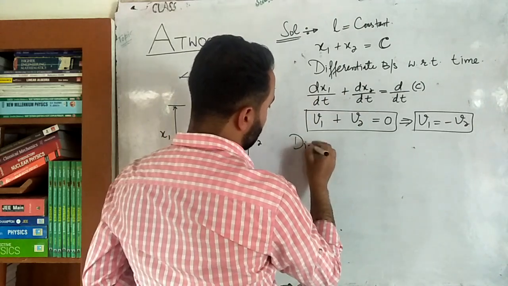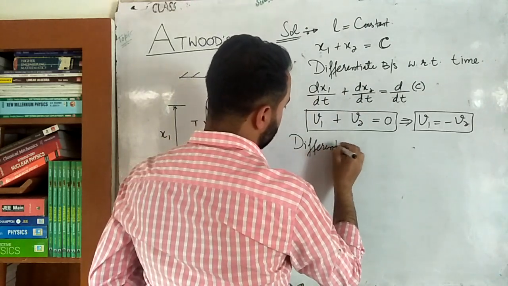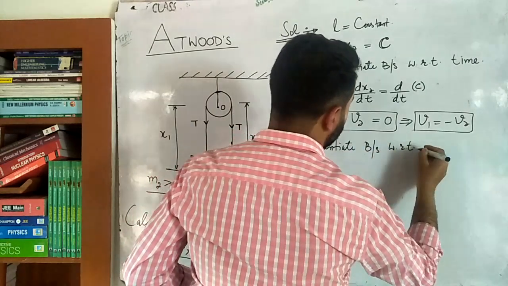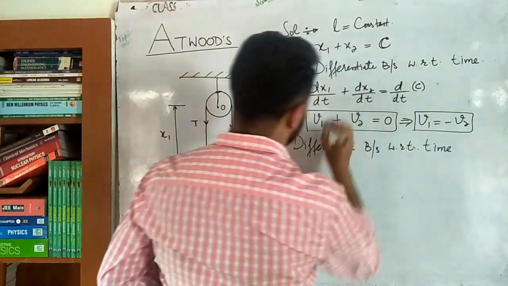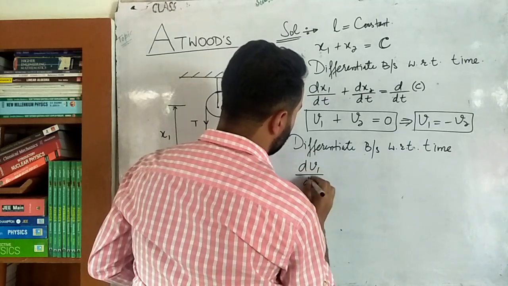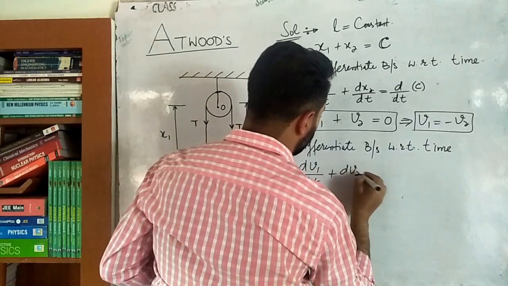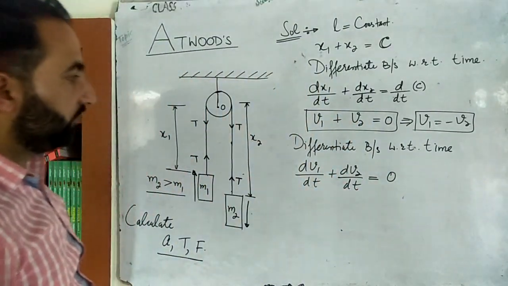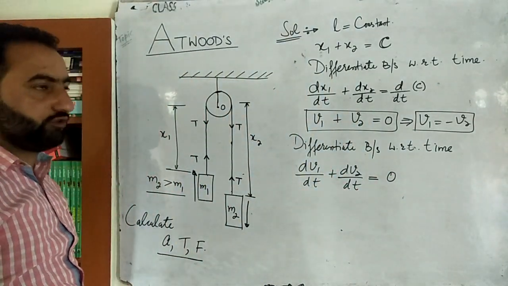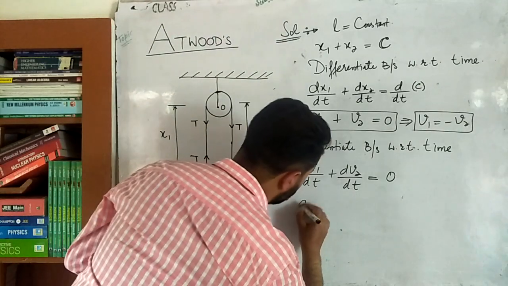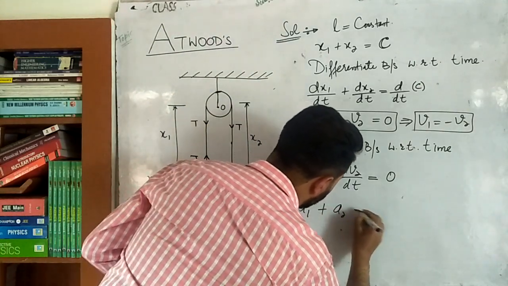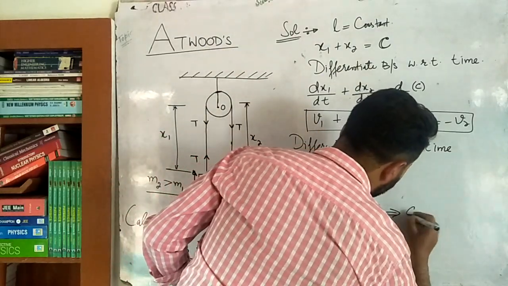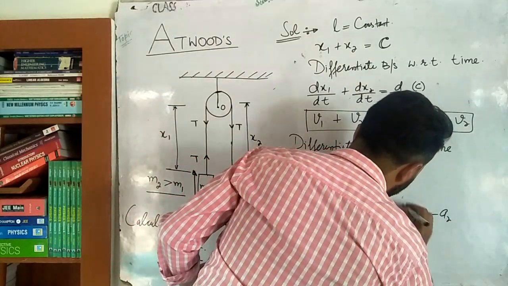So here I will again differentiate both sides with respect to time. Now here we have dv1 divided by dt plus dv2 divided by dt is equal to the differentiation of 0, which is again 0. Now we know that the differentiation of velocity with respect to time is acceleration. So acceleration a1 plus acceleration a2 will be equal to 0. This is another equation. Or this equation in turn implies that acceleration a1 is equal to minus acceleration a2.